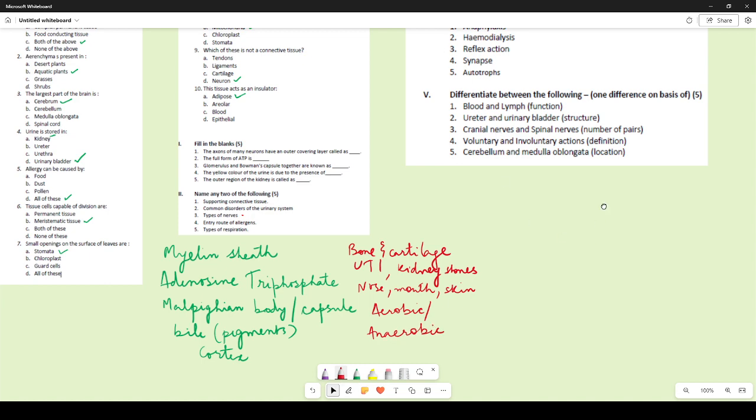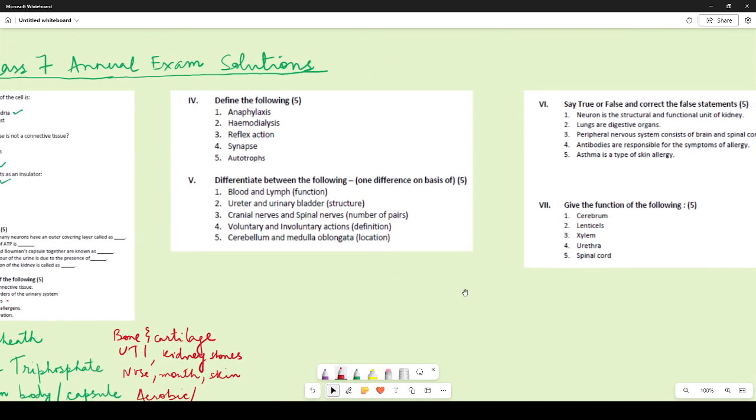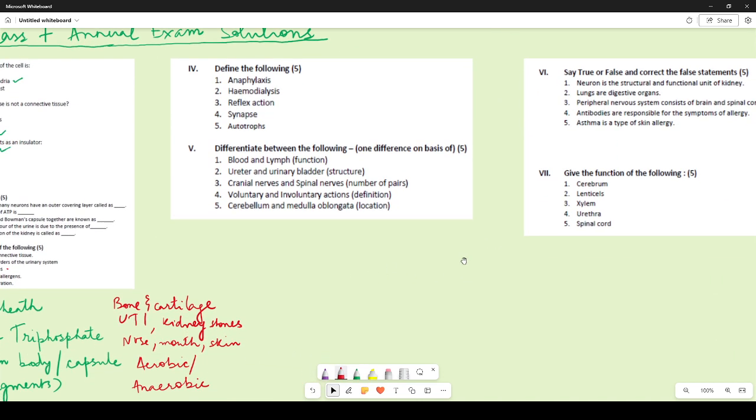Now let us move on to the next part, which was define the following. Now in define, what you are supposed to do is write what these mean. So if you are talking about anaphylaxis, you are supposed to write that it is a life threatening reaction to certain allergens.